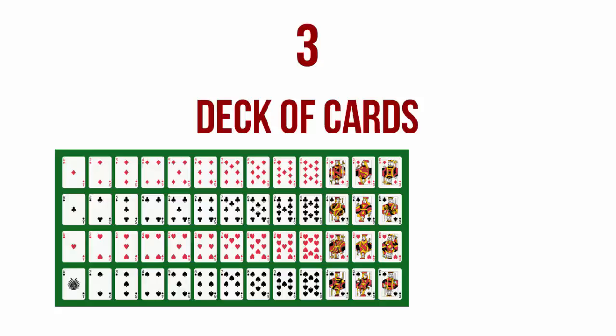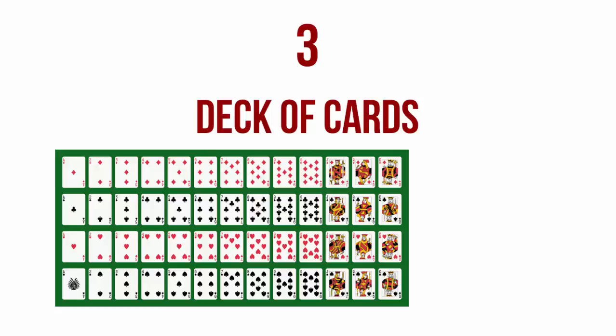Now for every number, there are exactly 4 cards. That is, if you take the number 6, there will be exactly 4 of 6. That is a 6 of diamond, 6 of spade, 6 of heart and 6 of club. Similarly for 7, 8, jack, queen, etc. The first card is called an ace. The first card denotes a number 1, but it is called an ace. It will have the alphabet A on it. So now we know that there are 4 suits and 13 different card types.